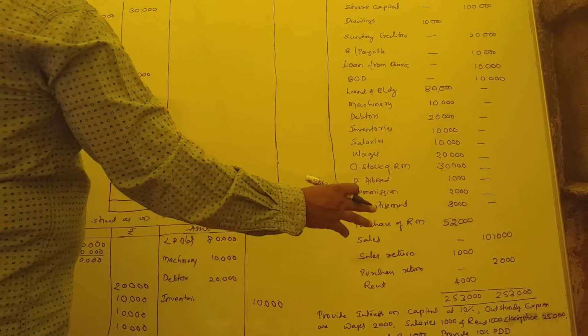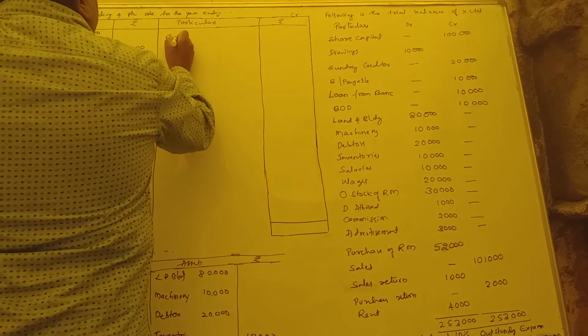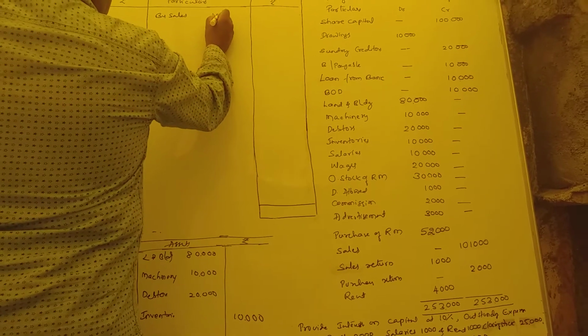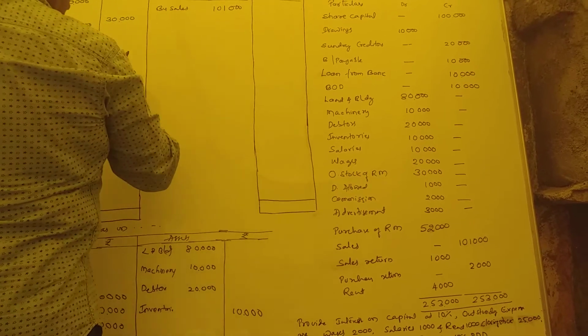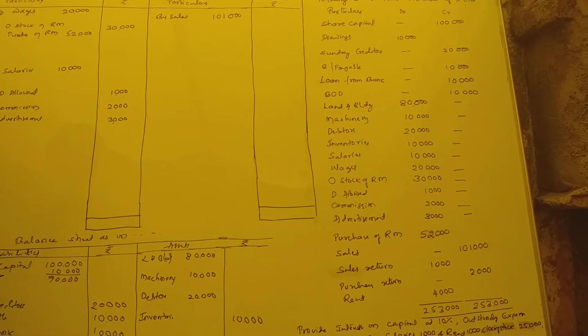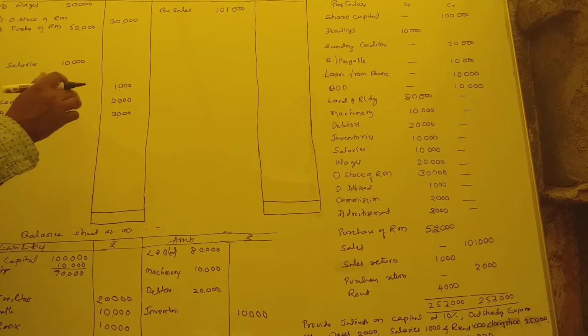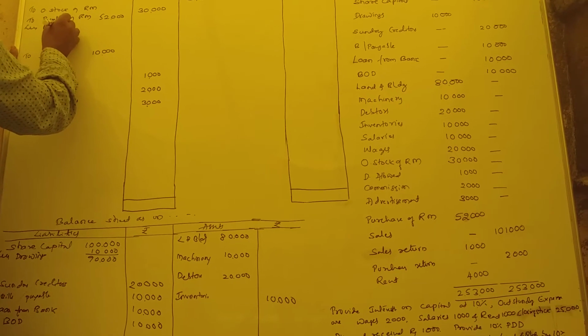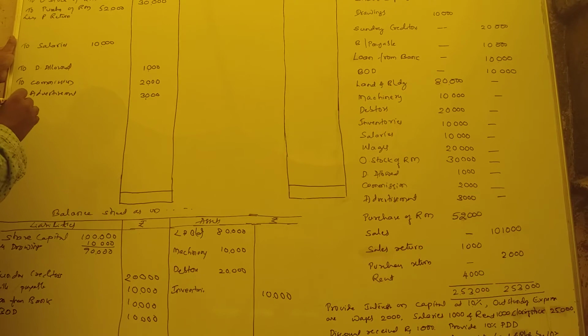Now sales. We have sales. There is income by sales. Sales also 1,01,000. I'll write in the column because adjustment is there. Now purchase return. So less purchase return. Purchase return how much? 2,000.